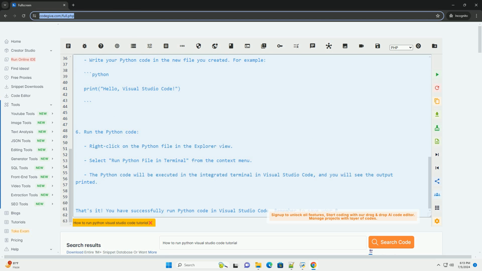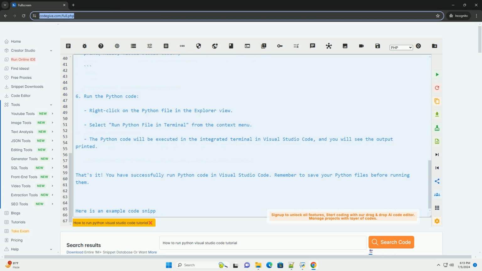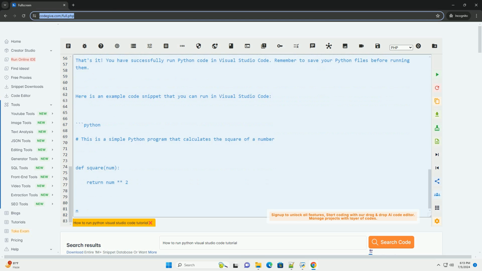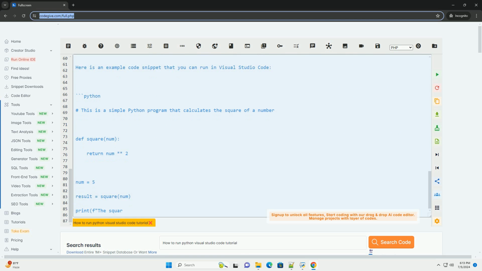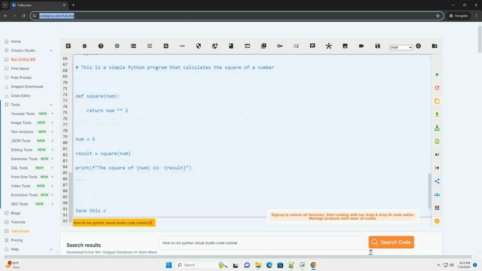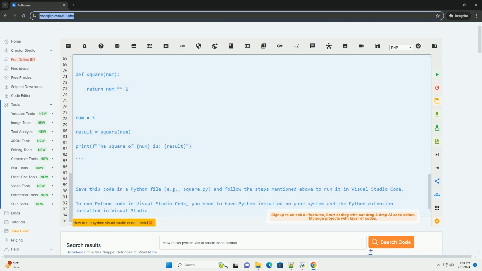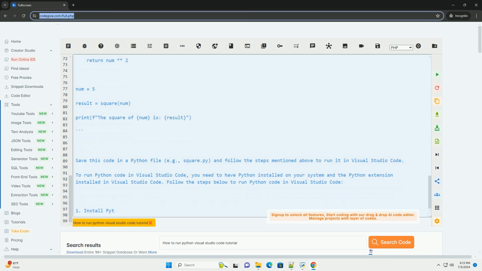2. Install Visual Studio Code. Download and install Visual Studio Code from the official website, https://code.visualstudio.com. 3. Install Python extension in Visual Studio Code. Open Visual Studio Code. Go to the Extensions view by clicking on the Extensions icon in the activity bar on the side of the VS Code window. Search for Python in the Extensions view search box. Click Install on the Python extension offered by Microsoft.